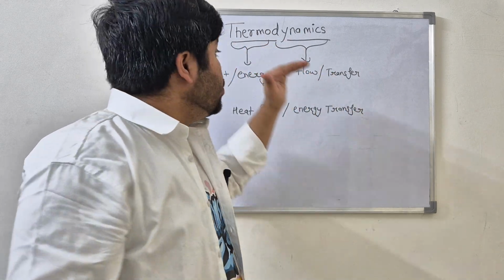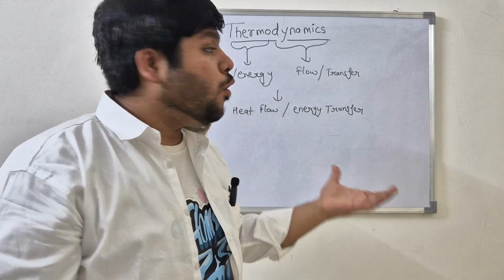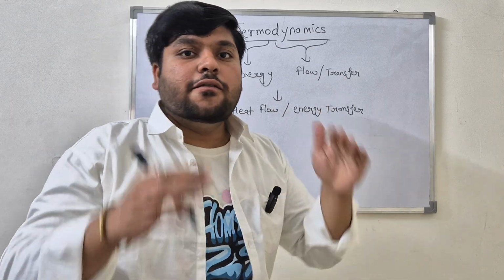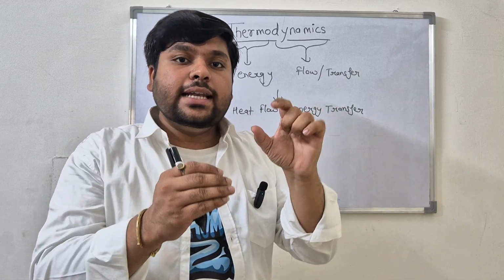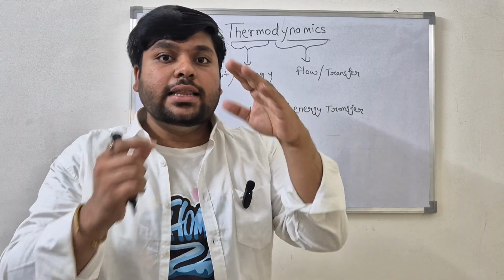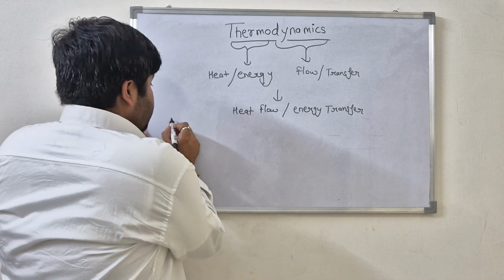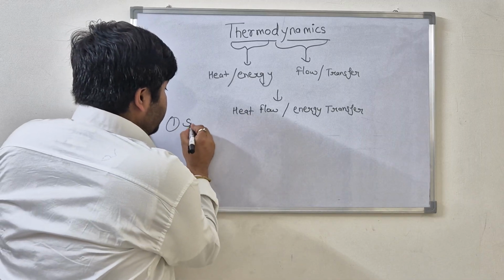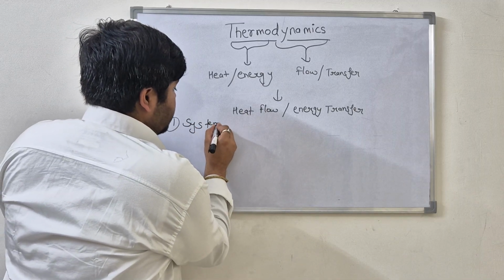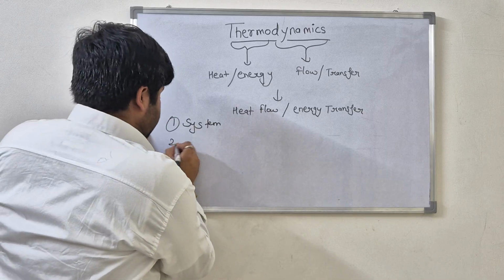Now, to study the heat flow or energy transfer processes, first we have to understand the basic terminologies that are involved in this study. First we will study what a system is.